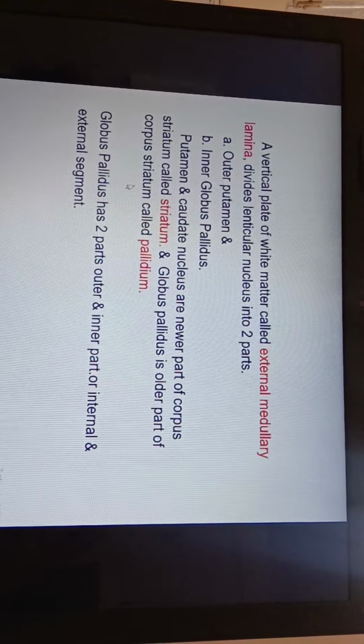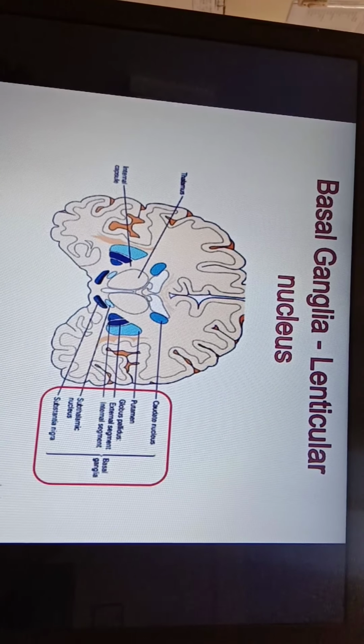This globus pallidus also has two parts, that is inner segment and outer segment of globus pallidus. You can see this is the inner segment of globus pallidus, this is the outer segment of globus pallidus, and this is the putamen. I will repeat once again. Corpus striatum is formed by caudate nucleus and lenticular nucleus. This lenticular nucleus is formed by putamen and globus pallidus. This globus pallidus again has two parts, that is internal segment and external segment of globus pallidus.